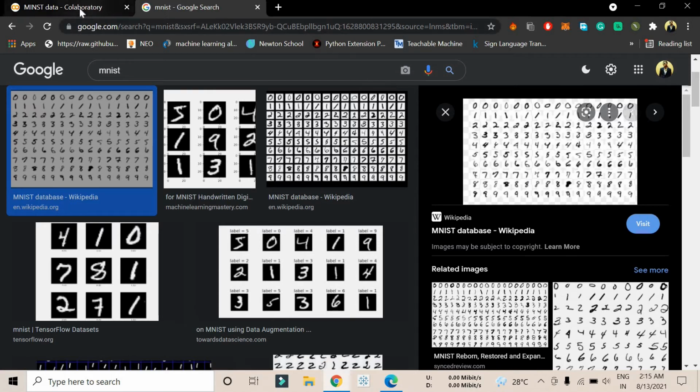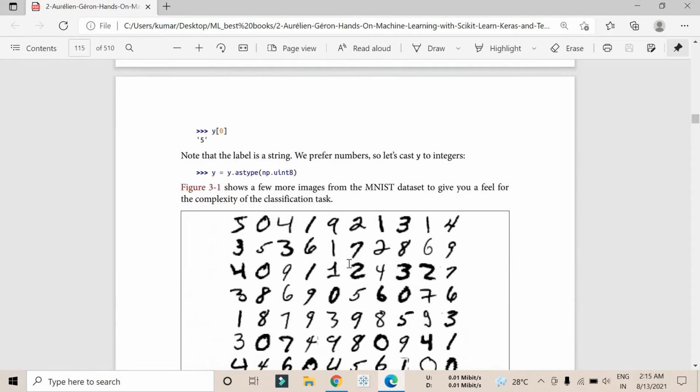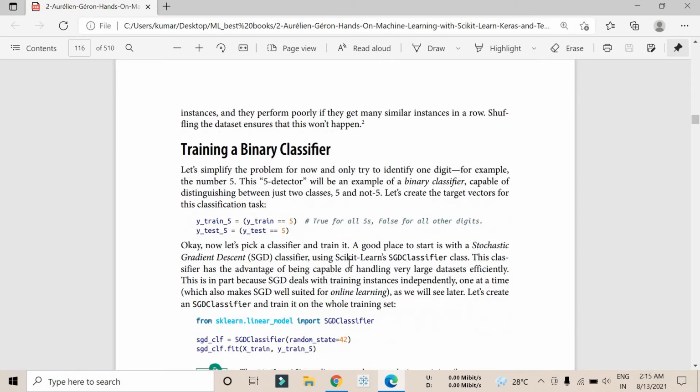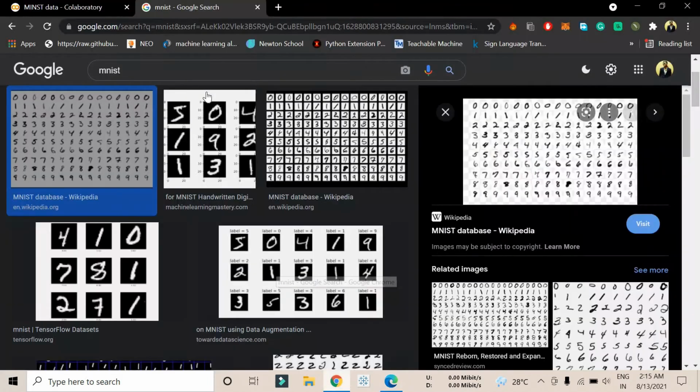I have written a very simple code. If you go back to the book, they are explaining each and every bit in such a complex manner that you may understand it, but it will take a very long time. They are using classifiers and everything. Without a classifier, I'm here to show you very simple steps so that, if you are a beginner, you can understand it too.